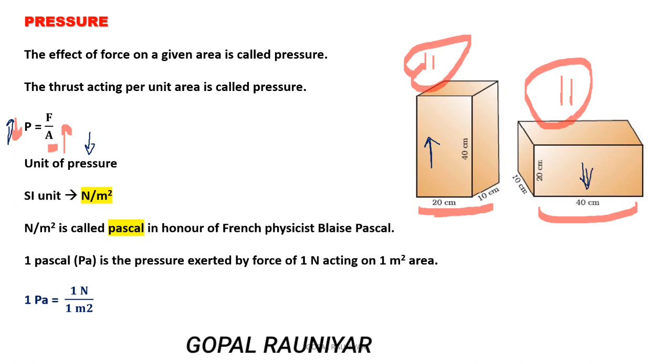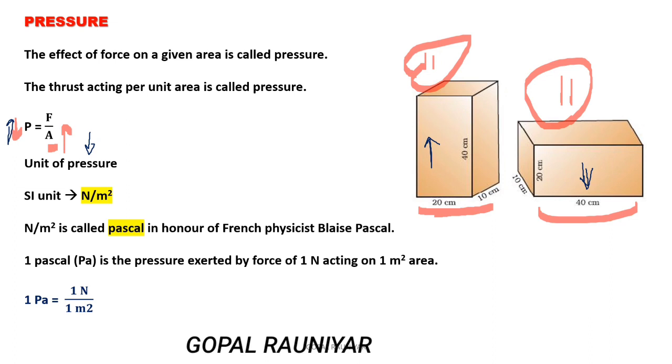So pressure equals force upon area, and the unit of pressure is Newton per meter square. Pascal is also a unit of pressure, and 1 Pascal equals 1 Newton upon 1 meter square. 1 Pascal is the pressure exerted by a force of 1 Newton acting on 1 meter square.